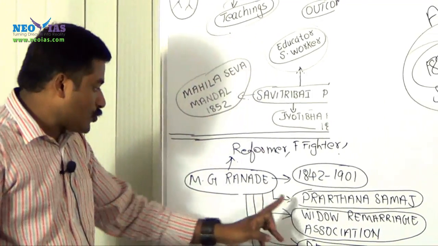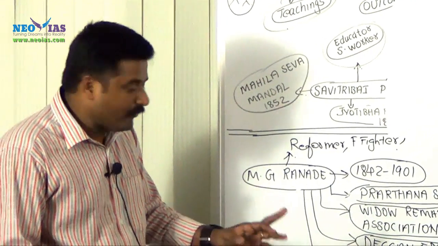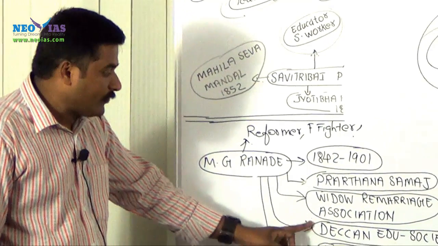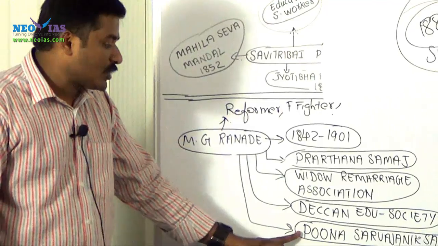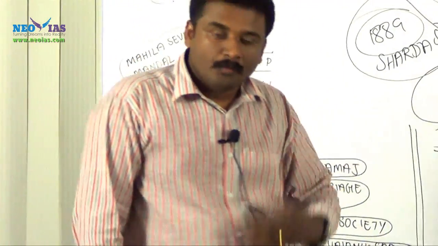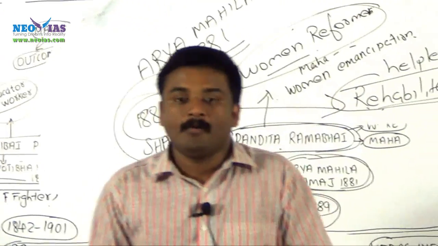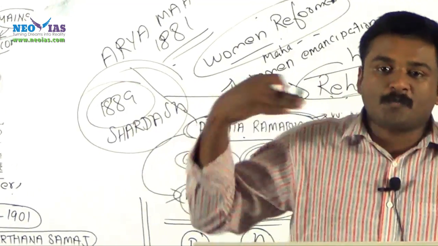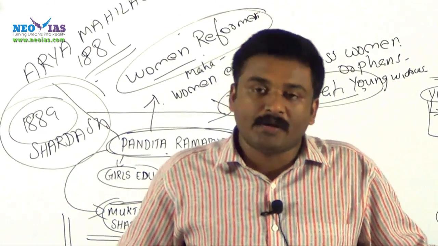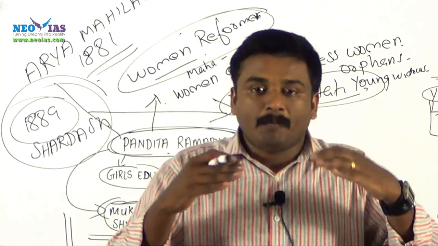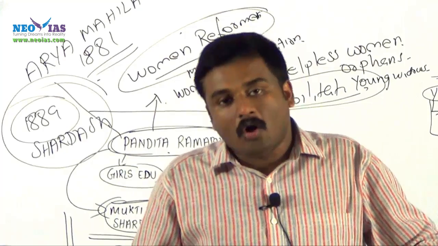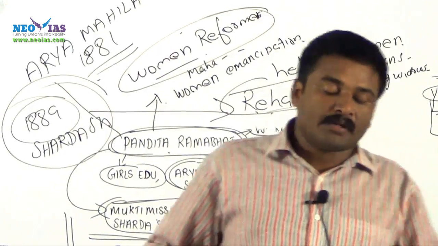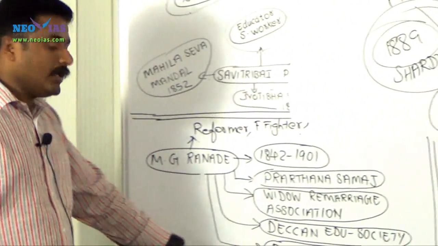So he has an association with the Prarthana Samaj. He was an active member of Prarthana Samaj and he is the founder of the Widow Remarriage Association, and also a co-founder of the Deccan Education Society. Again he has an association with the Pune Sarvajanik Sabha. Pune Sarvajanik Sabha is an intermediary platform between Indians and the British Parliament. It was founded in order to express the grievances of Indians in front of the British Parliament, their social and political grievances. So this is Pune Sarvajanik Sabha. M.G. Ranade is related to that.